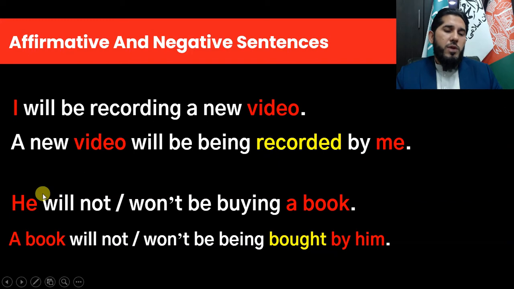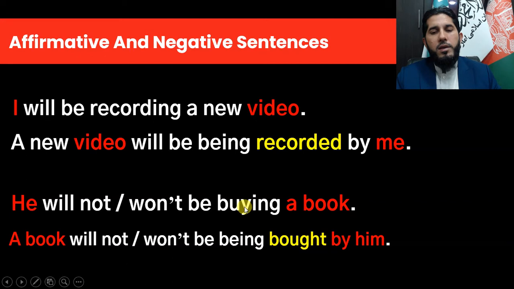Now look at the second example. He will not or he won't be buying a book. Okay, complete form, he will not, or short form, he won't be buying a book. So he, the subject, and a book is the object. So the main verb is buying, and the subject of this sentence is the doer of this action. The object is the receiver of this action. So again, a book, which is object here, becomes the subject of a passive sentence. A book will not, or a book won't be being bought by him.